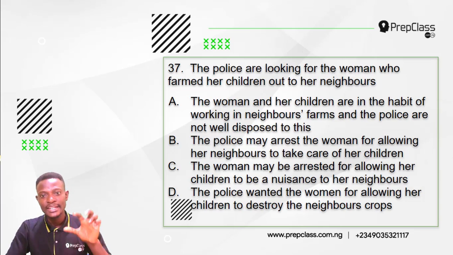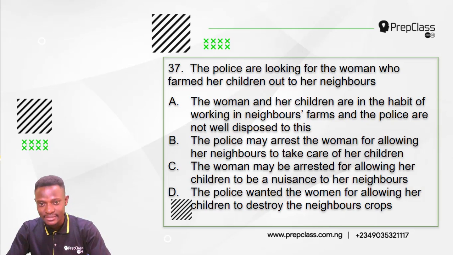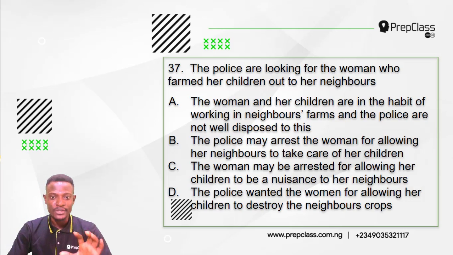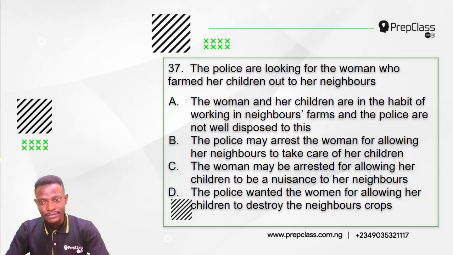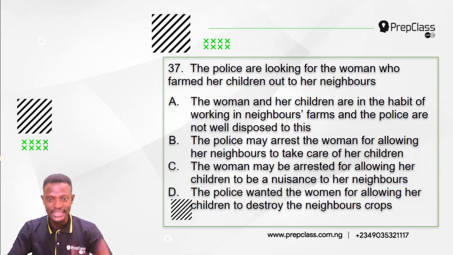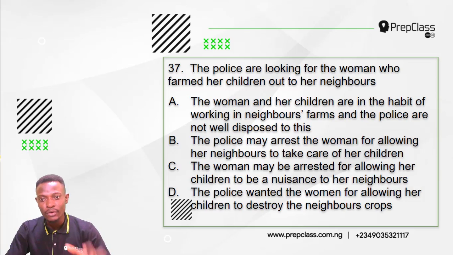Option A. The woman and her children are in the habit of working in neighbors' farms, and the police are not well disposed to this. Option B. The police may arrest the woman for allowing her neighbors to take care of her children. Option C. The woman may be arrested for allowing her children to be a nuisance to her neighbors. Option D. The police wanted the woman for allowing her children to destroy the neighbors' crops.